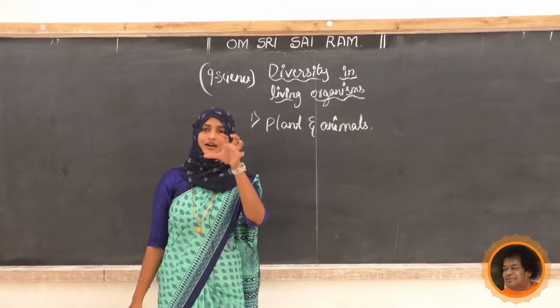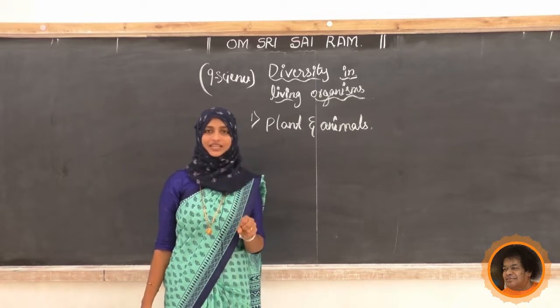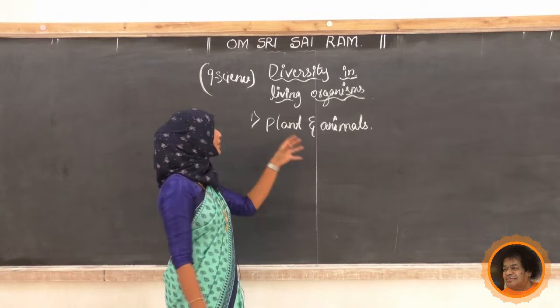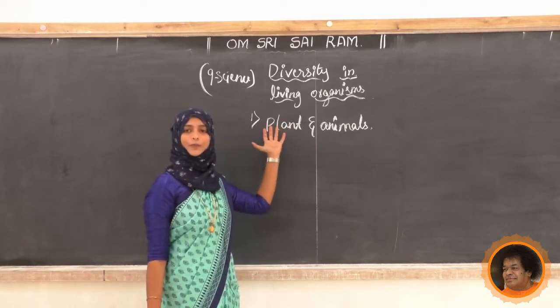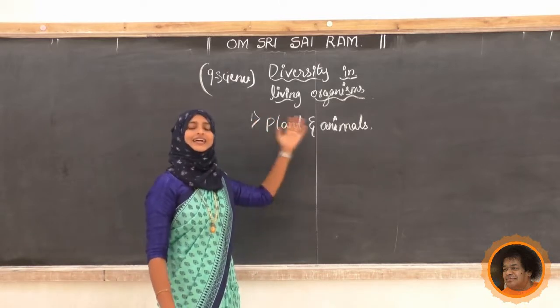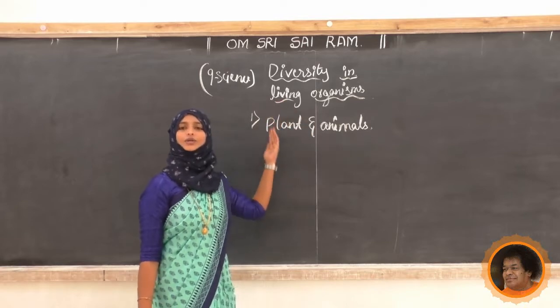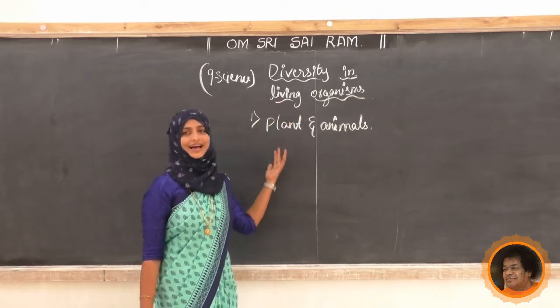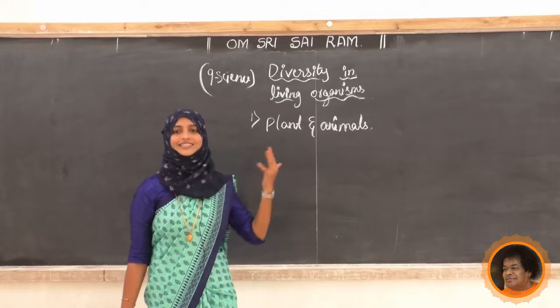Kingdom means a group, Samrajya in Kannada. He said all the autotrophic organisms are plants, and he named that the plant kingdom.